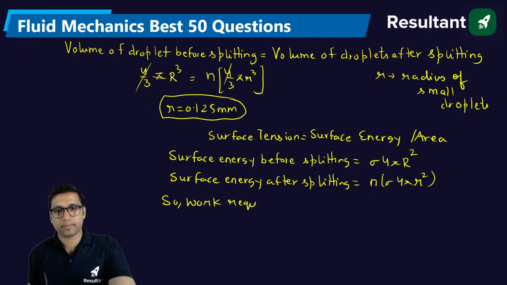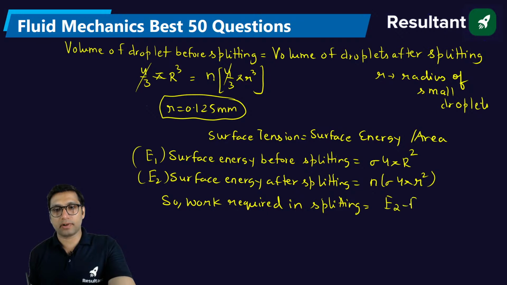So the work required in splitting the droplet, what is the work that will be required? Let us say this energy is E2 and this energy is E1. So that will be E2 minus E1.